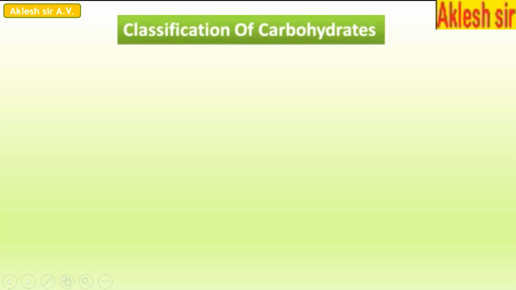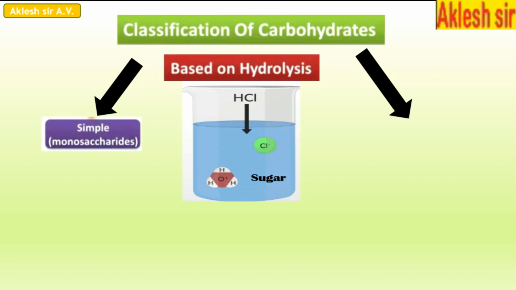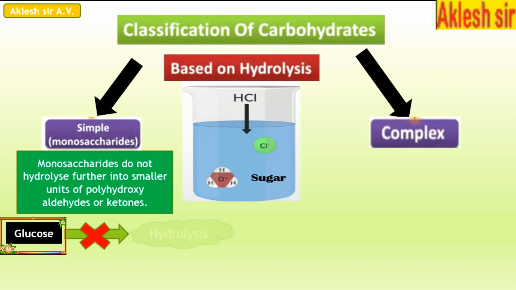Based on the products of hydrolysis, carbohydrates are classified into two different categories. The first one is simple and the next one is complex carbohydrates. Monosaccharides do not hydrolyze further into smaller units of polyhydroxyaldehydes or ketones.